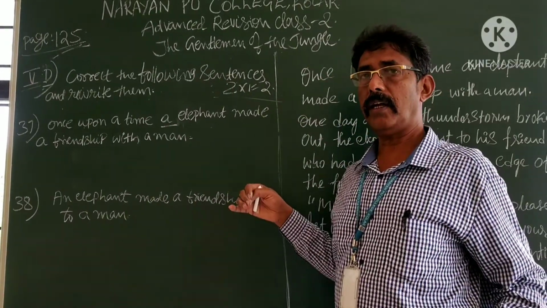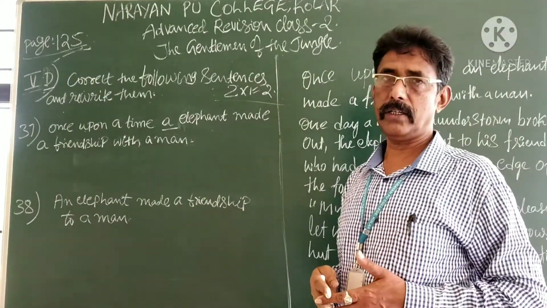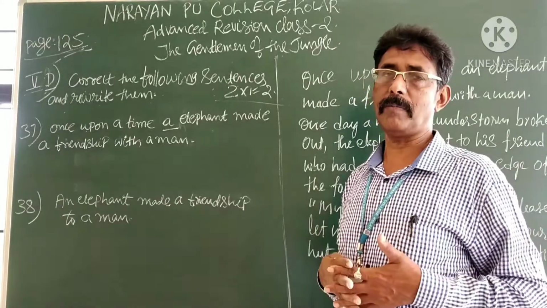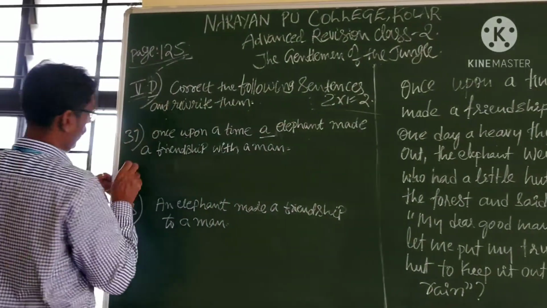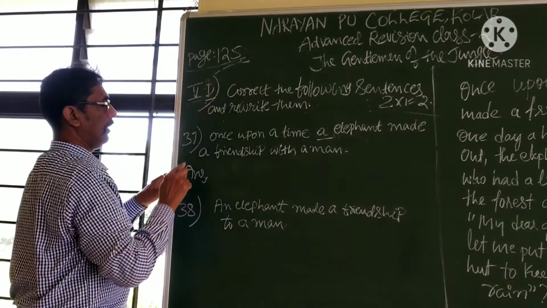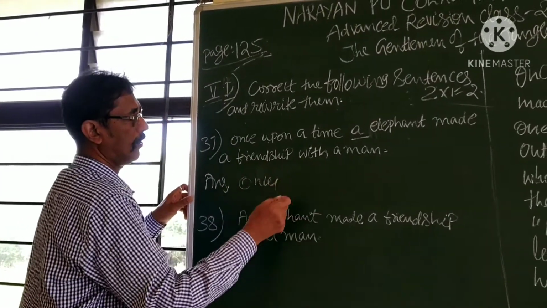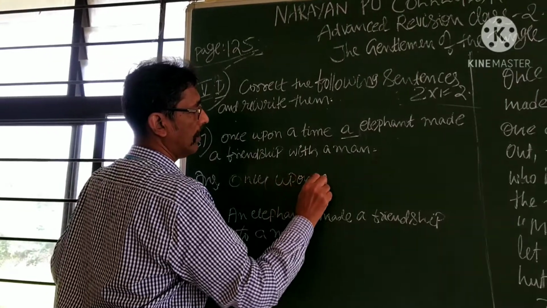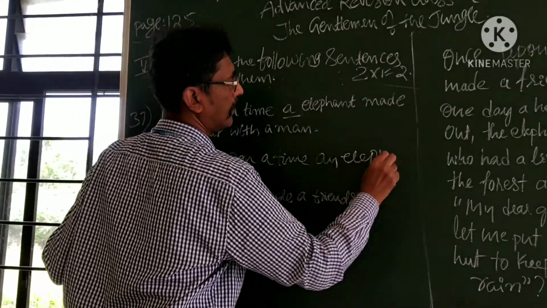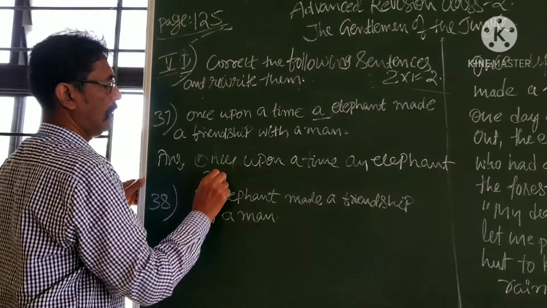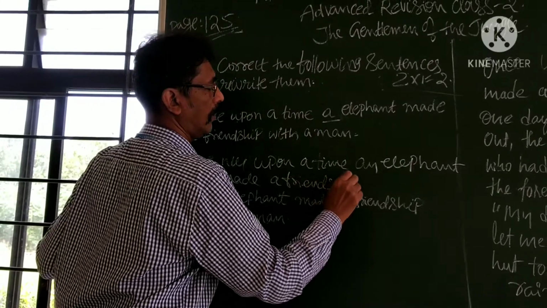How to write the answer? Instead of A, writing N, no. It is wrong. You cannot score one mark or half mark, or even a quarter of the mark. Very strict valuation. How to write the answer? Answer number 5th D, 37: Once upon a time, an elephant made a friendship with a man.